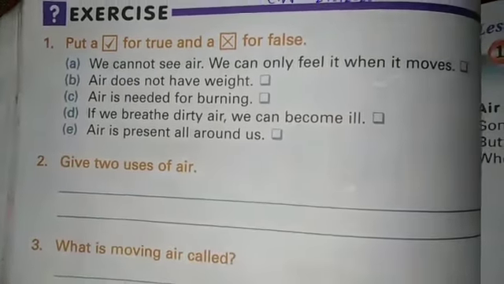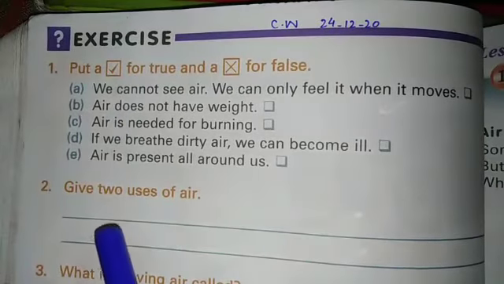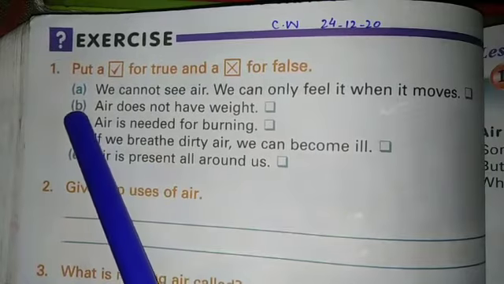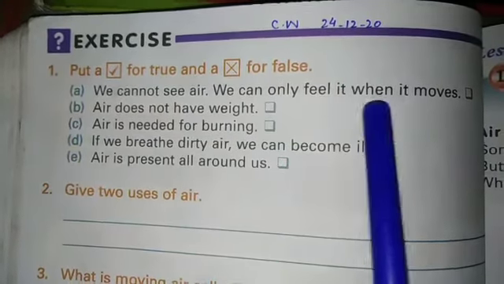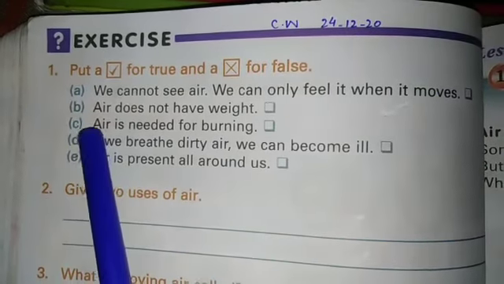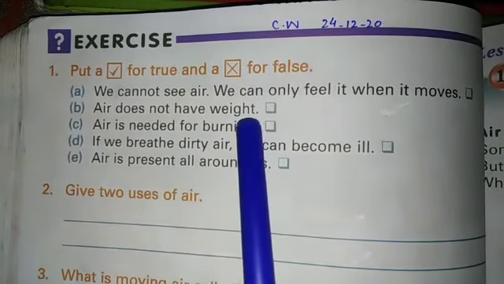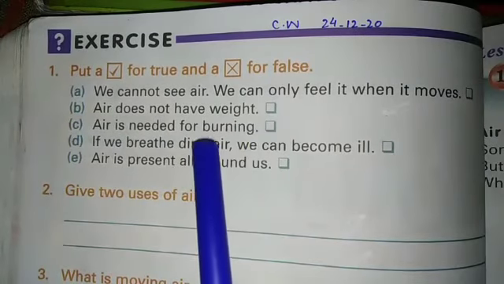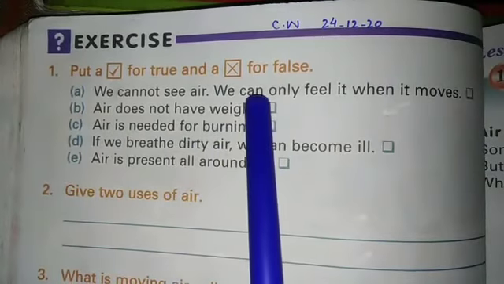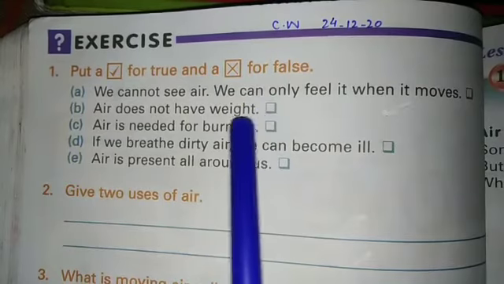Okay, students, now come to exercise number 1. Firstly, we will only read the statements. First statement: we cannot see air, we can only feel it when it moves. Part B, air does not have weight. Part C, air is needed for burning. Think carefully, students. Are these statements right or wrong?